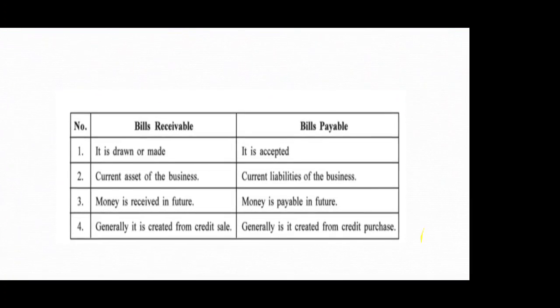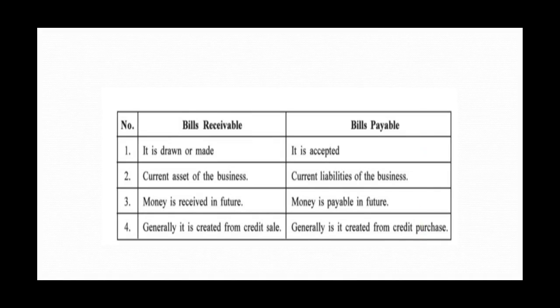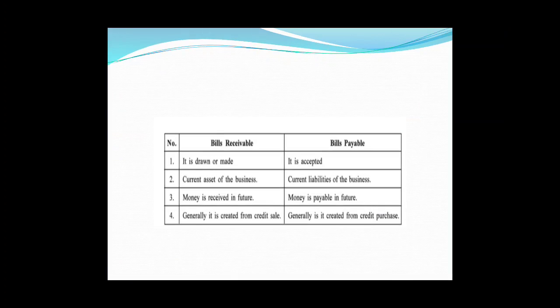Bill receivable, bill payable. Bill receivable is drawn or made, bill payable is accepted. Bill receivable is current asset of business, bill payable is current liability of business. Bill receivable, money is received in future, bills payable, money is payable in future. Bill receivable, generally it is created from credit sale. Generally, bill payable is created from credit purchase. So friends, these were two terms, bills receivable and bills payable.